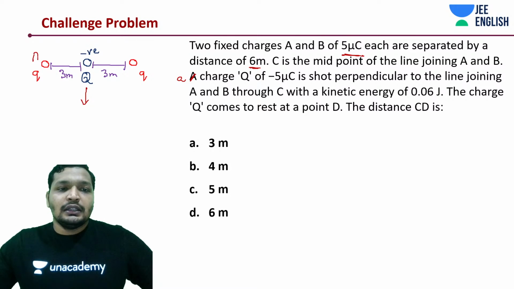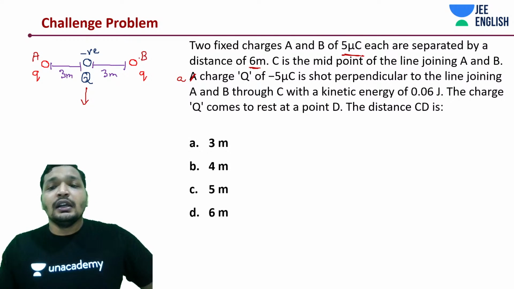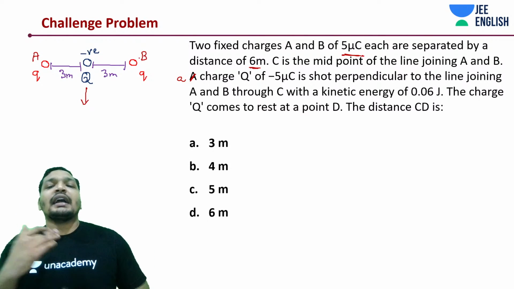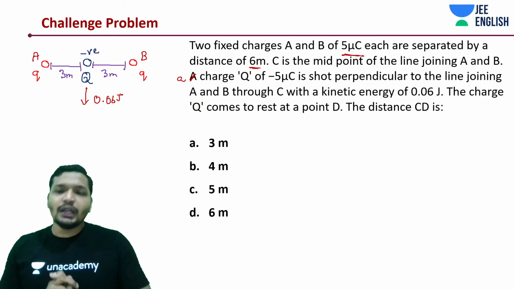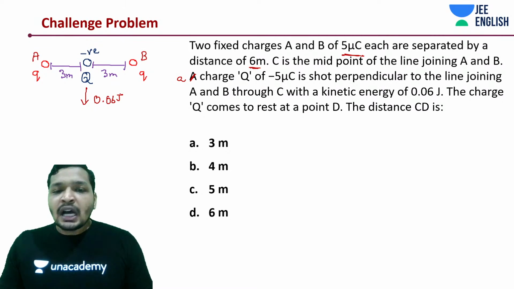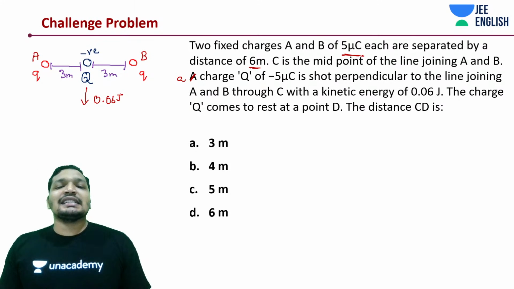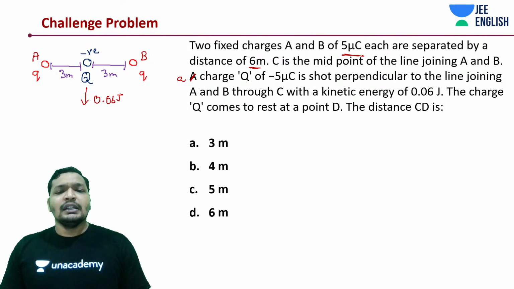This is A, B. It has been given a kinetic energy of 0.06 joules, so some velocity has been given to it. Now the question arises: the charge Q comes to rest at a certain point, that is D.